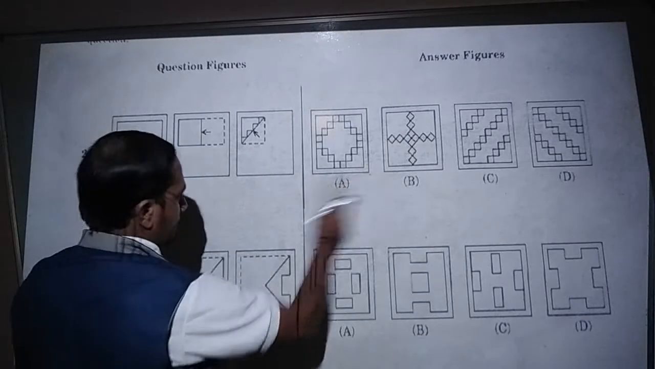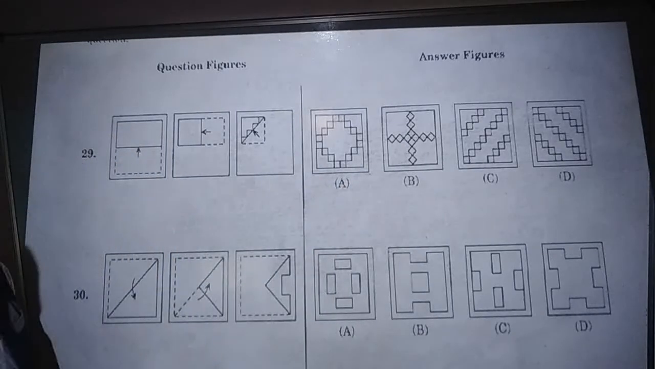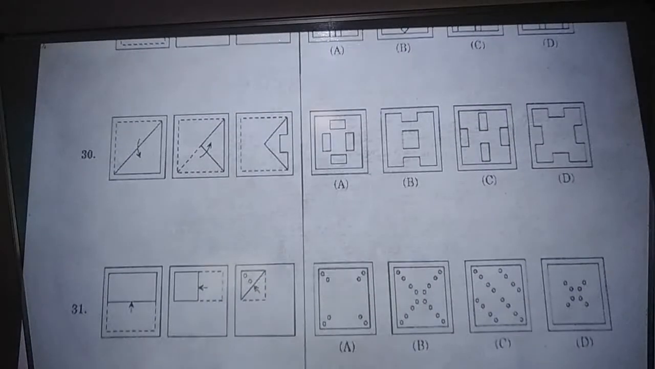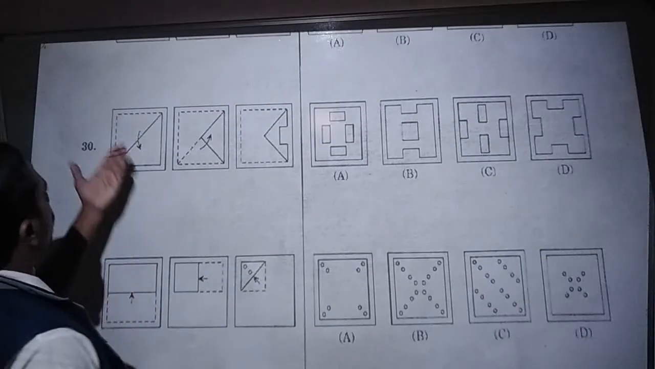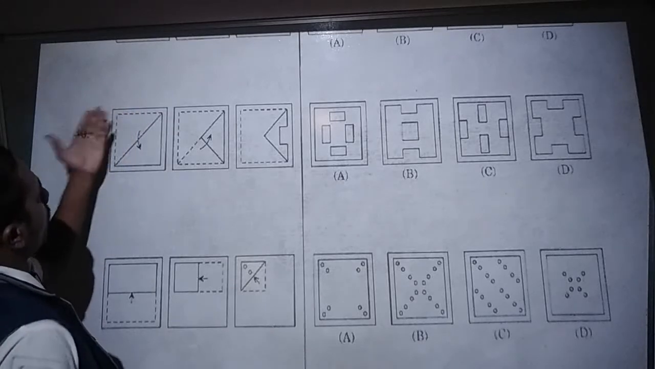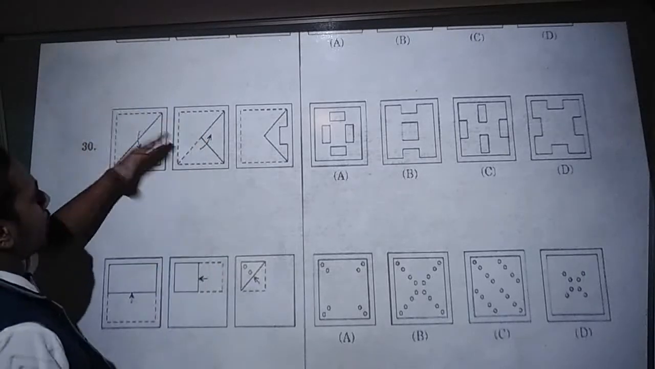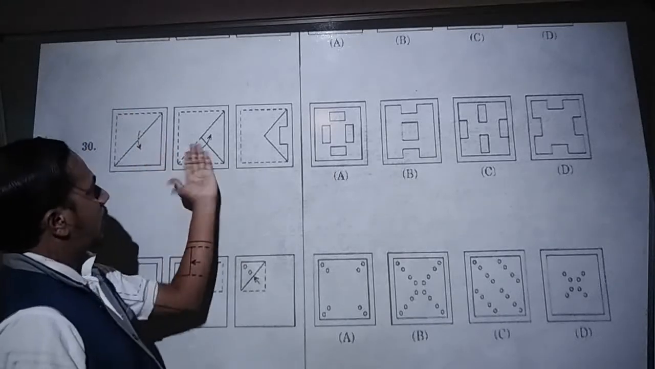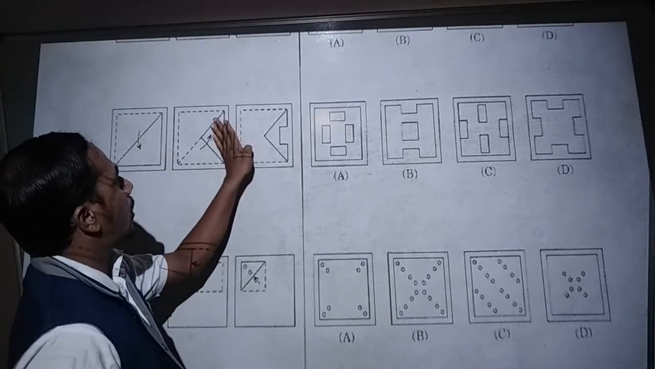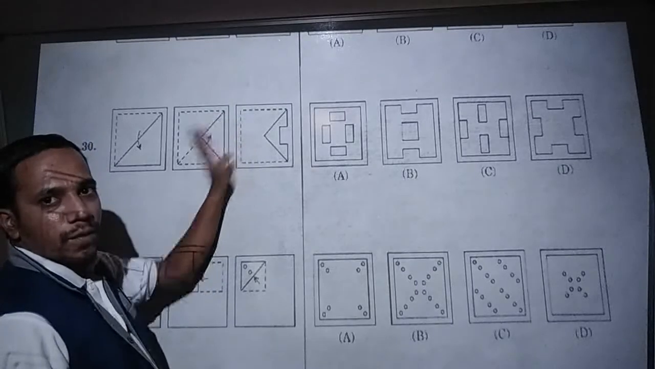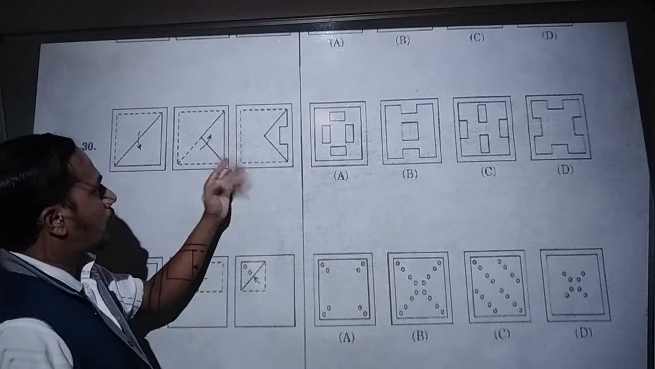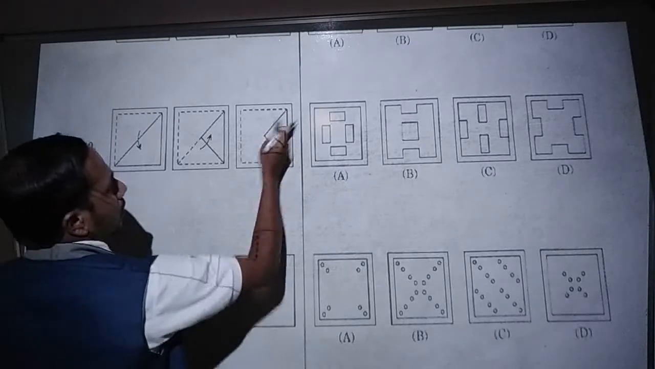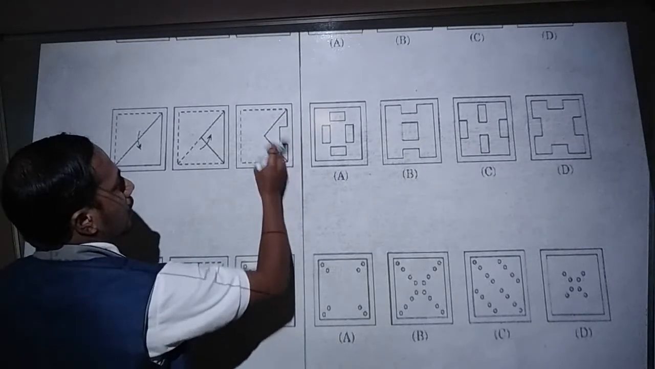Okay, next part. Next is question number 30. How are they folded? Look. One square they have taken. They fold the given paper diagonally, and once again diagonally. Once again they fold it into a triangle shape. Like this triangle shape they are folded. So what is the structure they have drawn here? Look here, like this structure they are drawn.